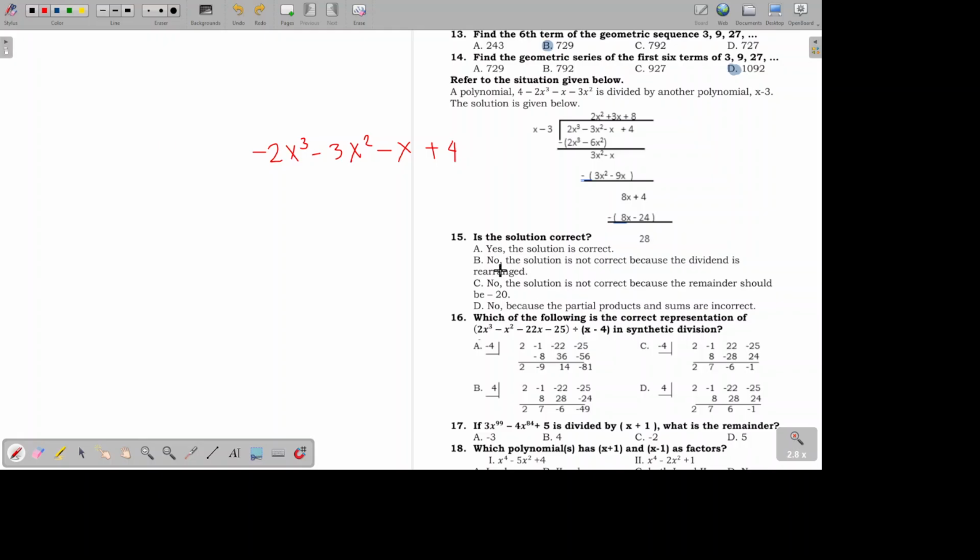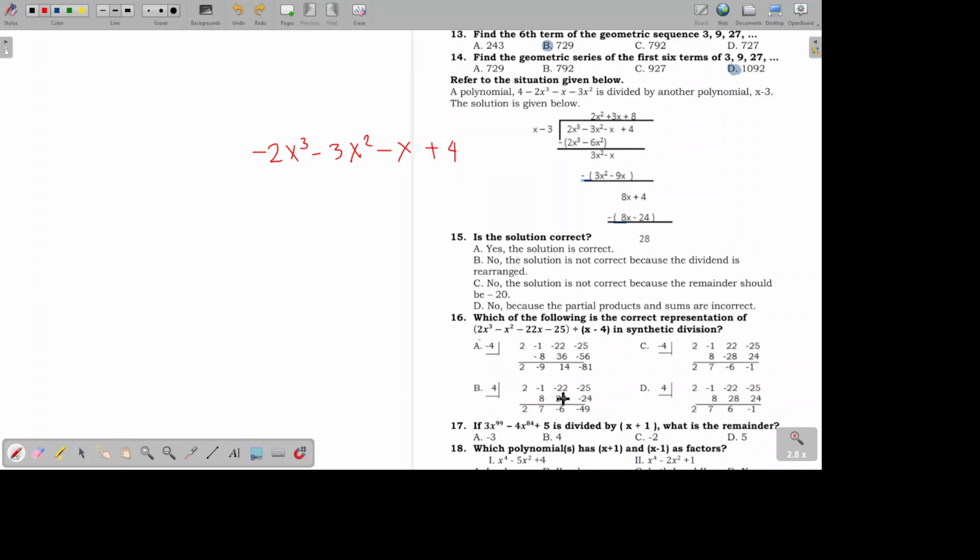So, we can just choose from the no's here, and we will choose which one is the reason why it's a no. Letter B says no, the solution is not correct because the dividend is rearranged. Close to the truth, but there's nothing wrong with being rearranged. Actually, it's a requirement for it to be rearranged in standard form. However, it was wrongly rearranged. So that's the issue, not being rearranged, but wrongly rearranged. So letter B is not the answer.